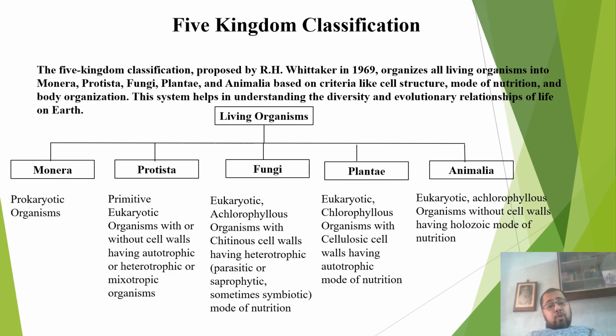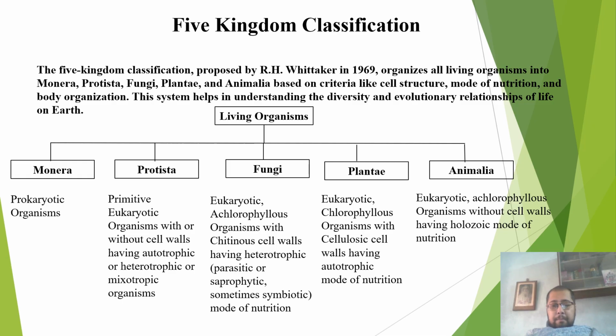Sometimes even mixotrophic, that is autotrophic and heterotrophic mode running simultaneously. The kingdom Fungi consists of eukaryotic achlorophyllous organisms with chitinous cell walls having heterotrophic, that is either parasitic or sometimes saprophytic or sometimes even symbiotic mode of nutrition.